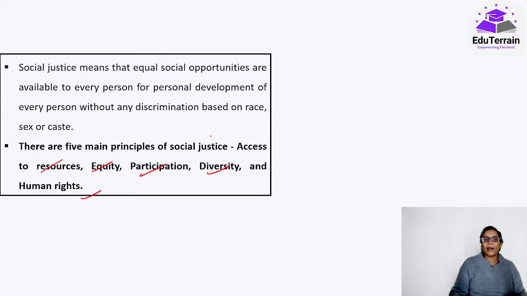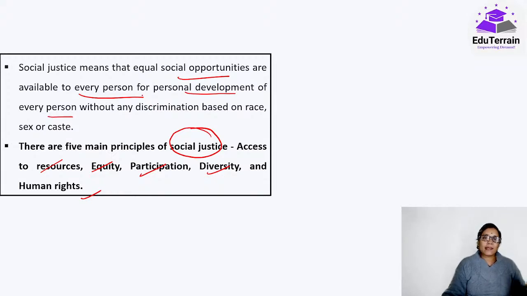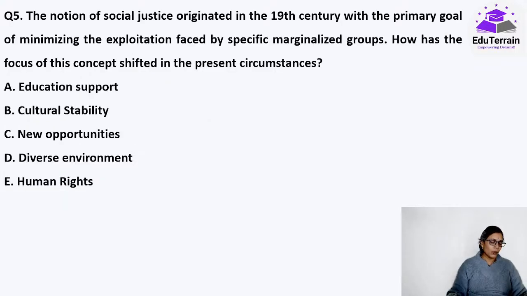These are the 5 major principles of social justice, which actually means equal social opportunities are available to every person for the personal development of every person without a discrimination based on race, sex, caste, creed, religion, anything. Okay. Moving on to our next question.